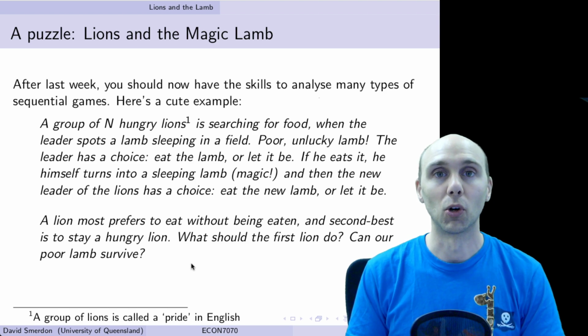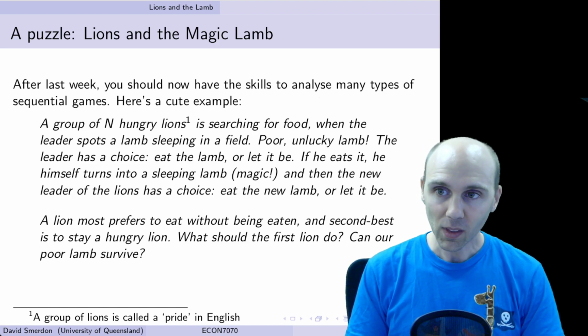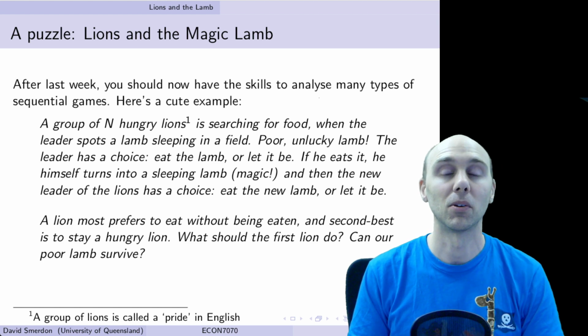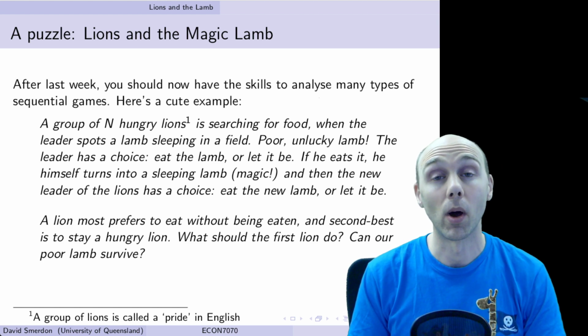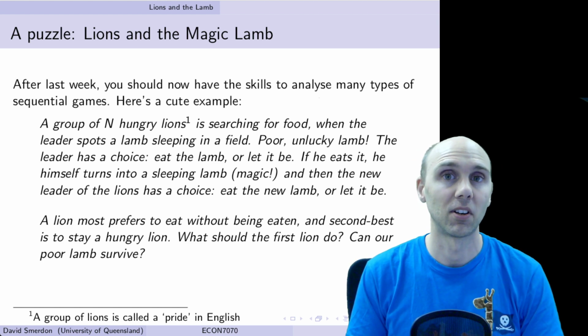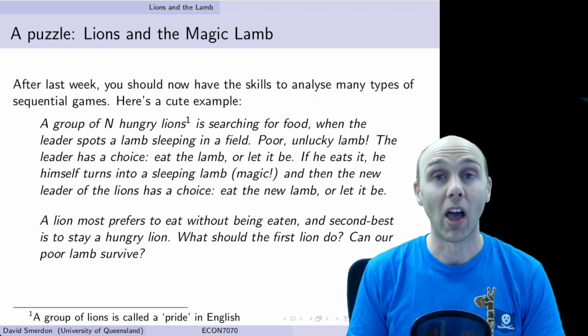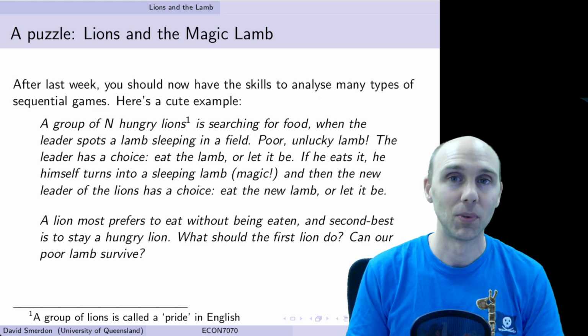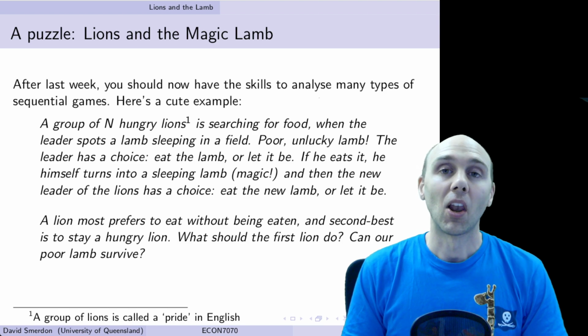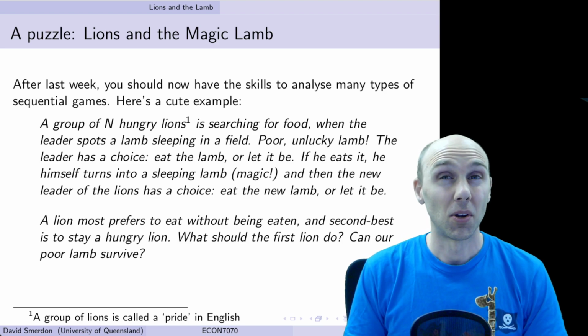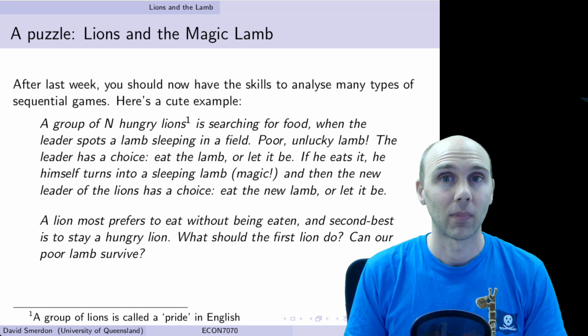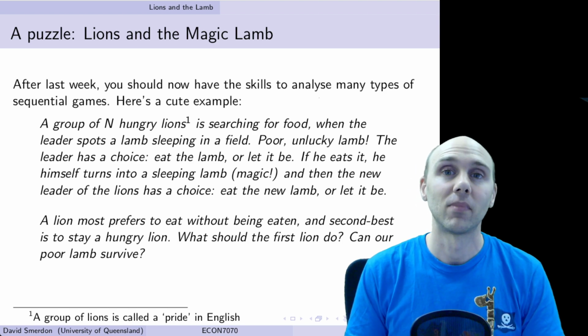We've got a group of hungry lions, a poor lamb sleeping in the field. The lions line up one by one, so we'll call the first lion in the line Lion 1, and then Lion 2, and so forth. If the lion eats the lamb, the lion turns into a lamb. If the lion doesn't eat the lamb, it stays hungry.